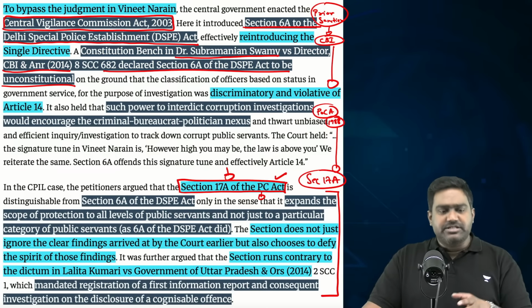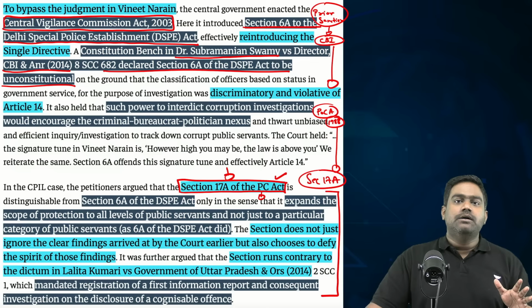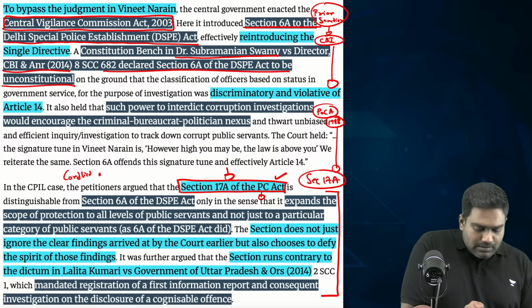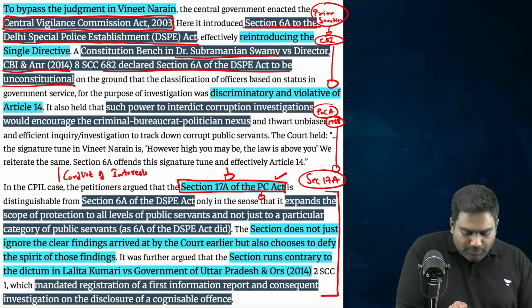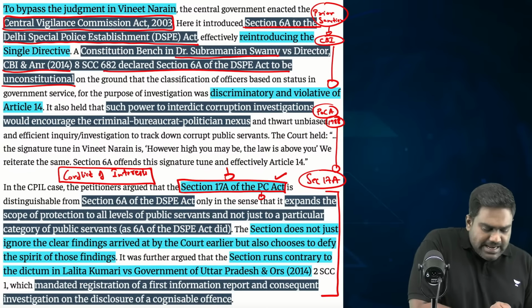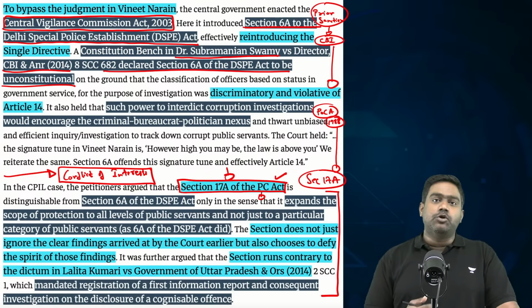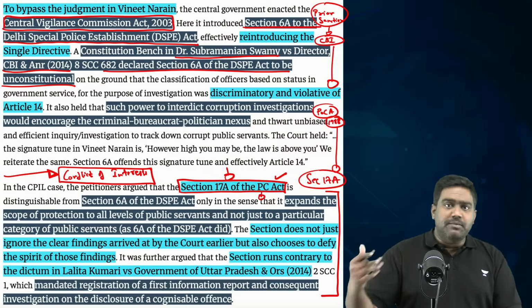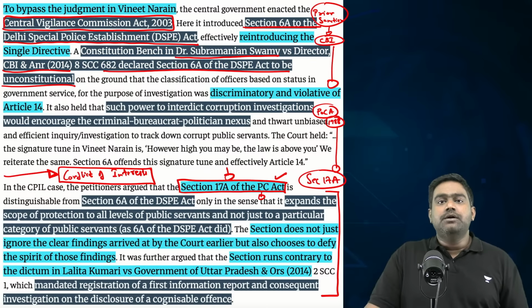And in any case, the government will have to provide sanction. So this is a direct conflict of interest. That has been the point of the litigants in the CPIL case. And even the Supreme Court agrees that this represents a conflict of interest. Because any act of corruption involving public servants, bureaucrats, there would be possible involvement of senior officials, probably ministers and politicians as well. So they themselves will decide whether the case should be investigated or not.